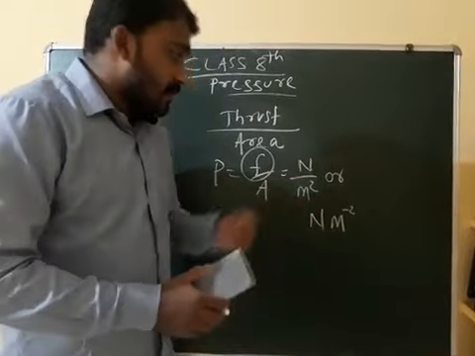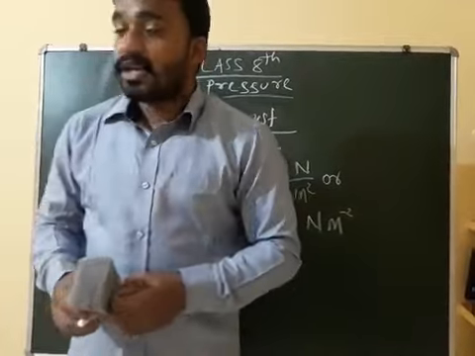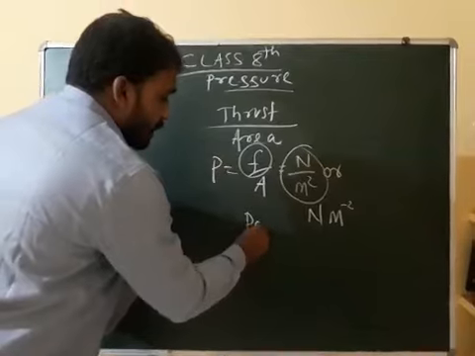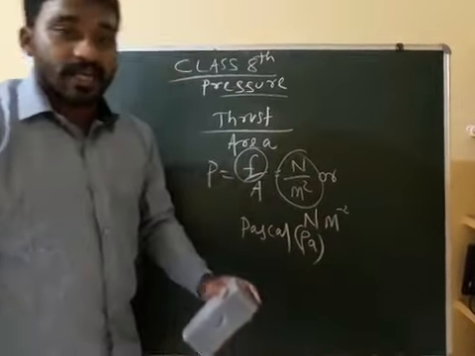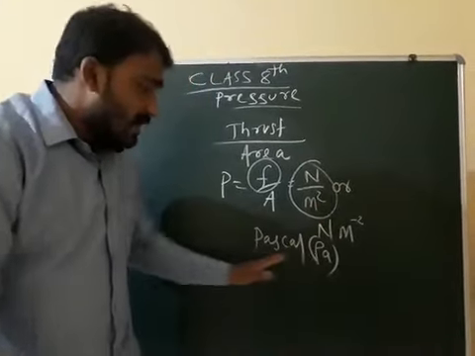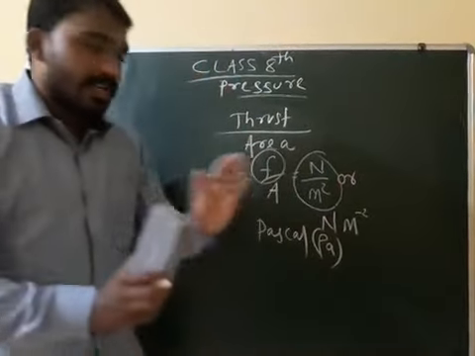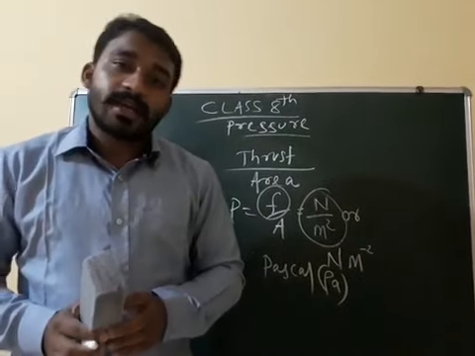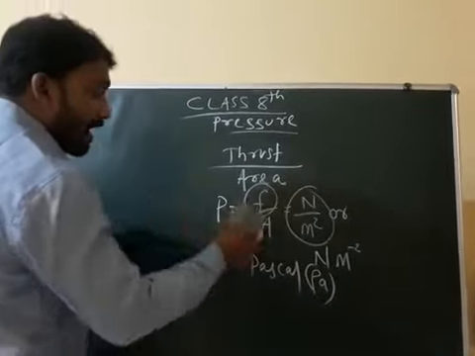Clear? Next. The other unit we are writing is Pascal. In place of Newton per meter square we are writing Pascal, Pa. Understood? This is the unit of pressure. Clear?